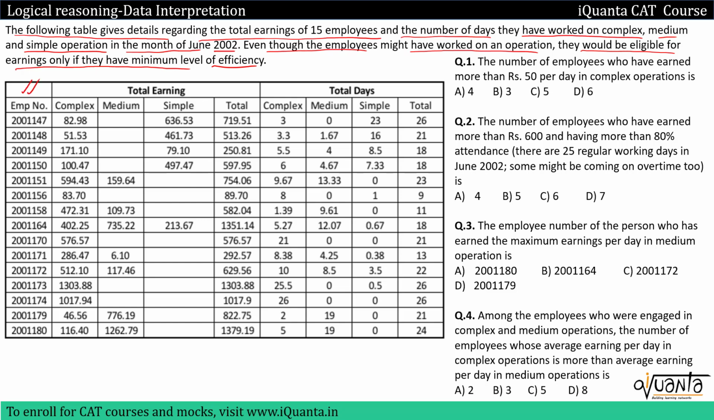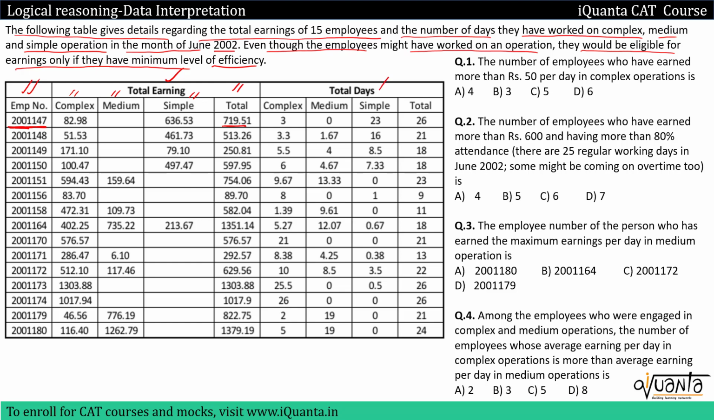So we have a table in which we have been given 15 employees. They have different employee numbers in the table. Then we have been given their total earnings while working on complex, medium and simple operations. For example, for employee number 2001147, his total earnings are 719.51. Similarly, we can read the data for others.